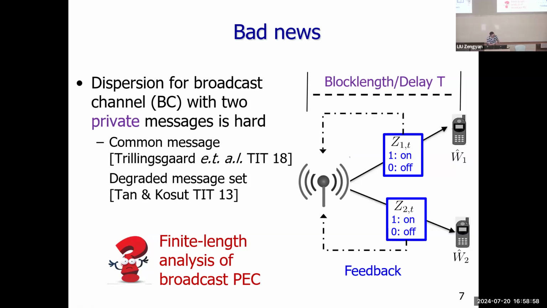We also have another model where we cannot always have the feedback. Sometimes we have feedback, sometimes we don't. To trace this model, we still assume the feedback is erased according to some Bernoulli process. So it still models your delay, but the delay is random.